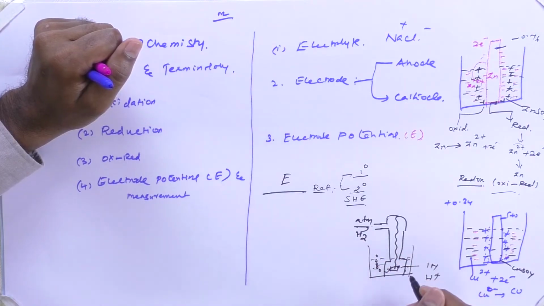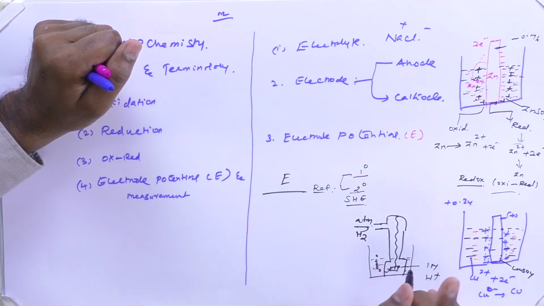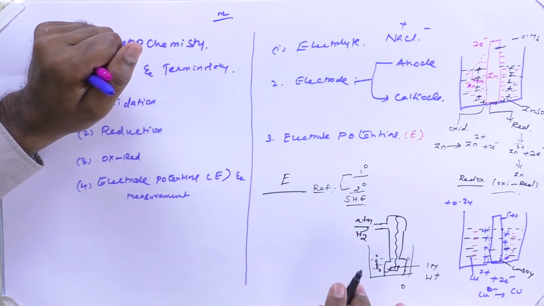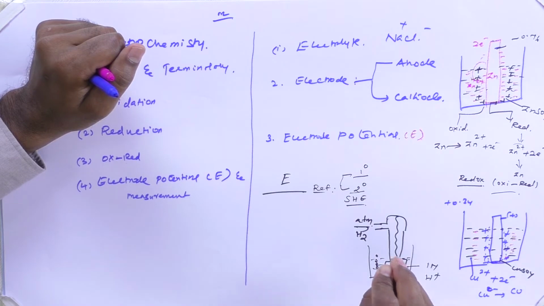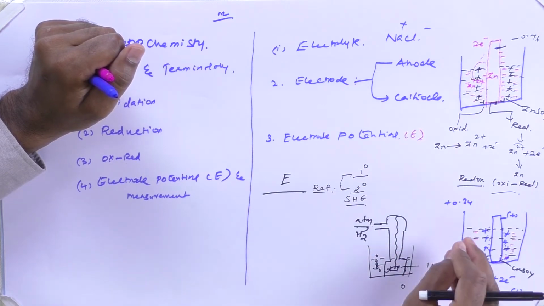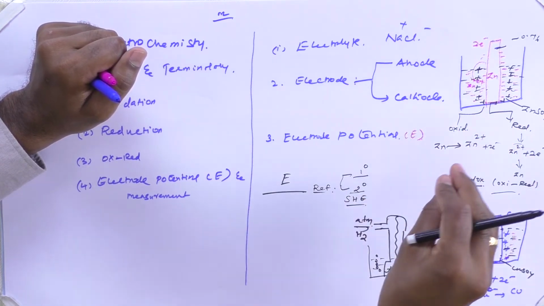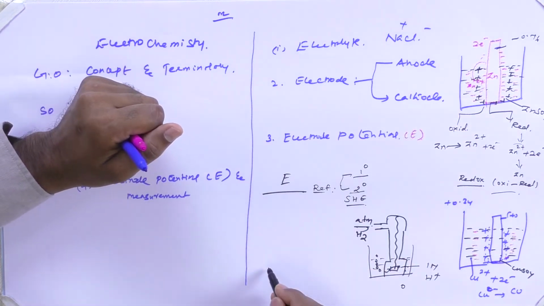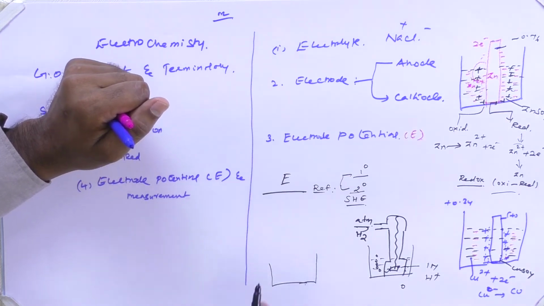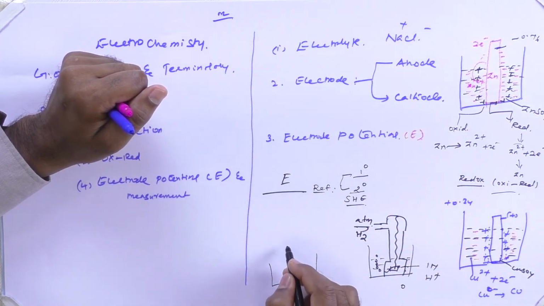So therefore, this electrode is known to be the primary reference electrode, and the electrode potential value of this electrode is always kept as 0, that is arbitrarily fixed as 0 at any conditions. Alright, now we are going to utilize this electrode to measure the electrode potential value of one unknown electrode. Now we are going to take zinc electrode as a representative one, right? Now I am going to couple this zinc electrode with this standard hydrogen electrode.